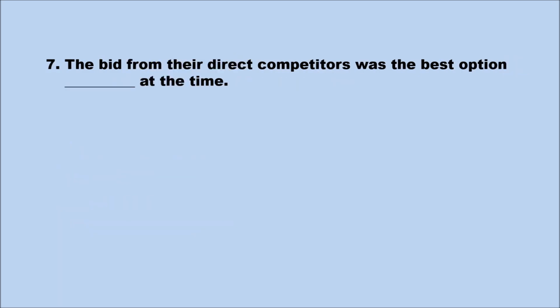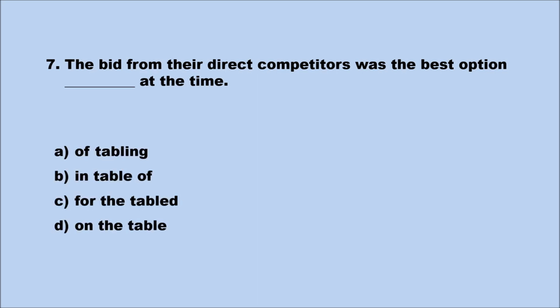Number 7. The bid from their direct competitors was the best option, blank, at the time. A. Off tabling. B. In table off. C. For the tabled. D. On the table. If you have seen our first sentence completion tutorial video, you will know that table can be used as a verb, but here we're using a different idiomatic phrase with the word table as a noun.